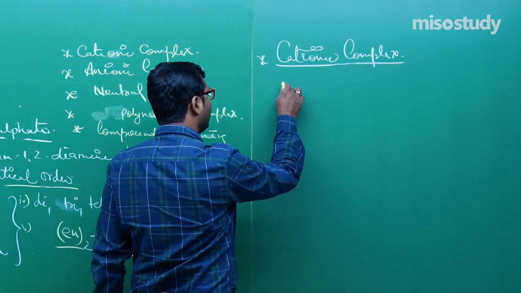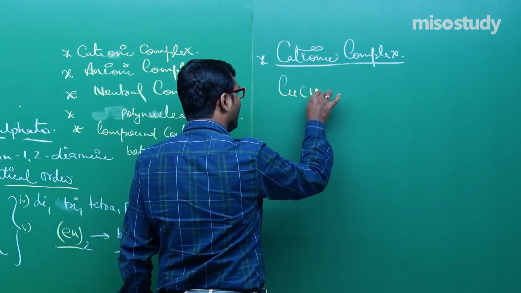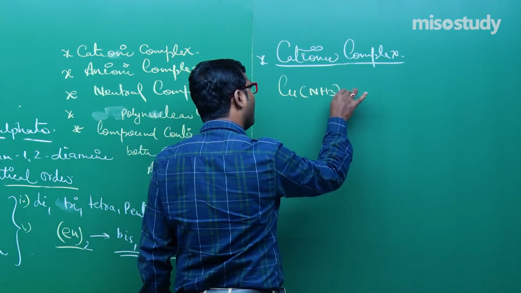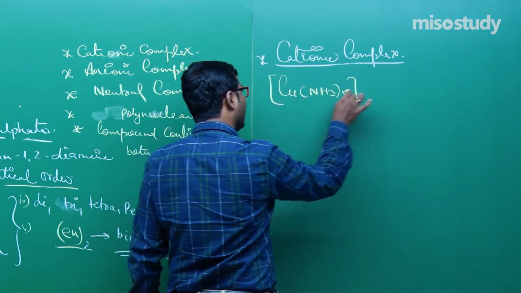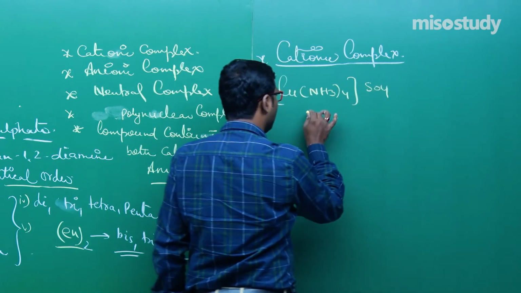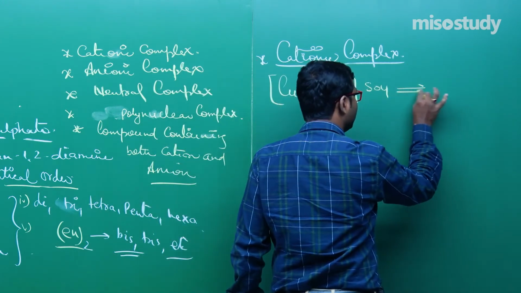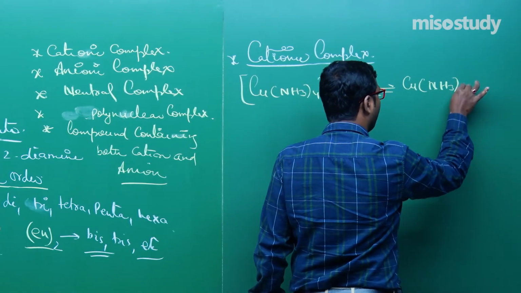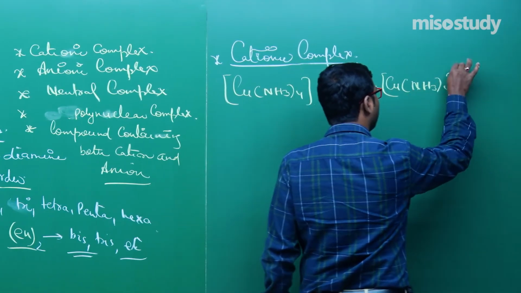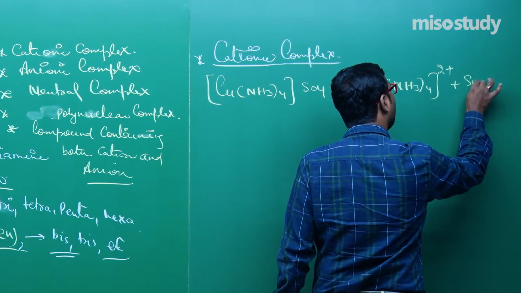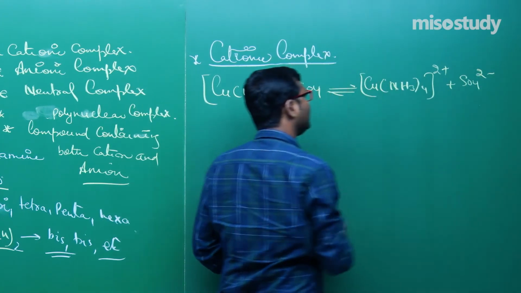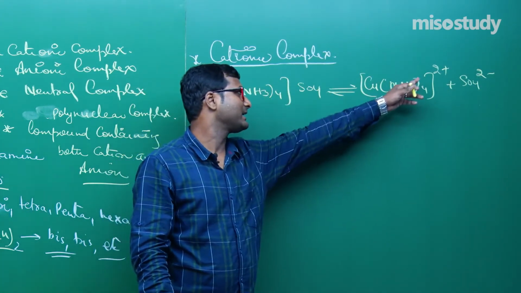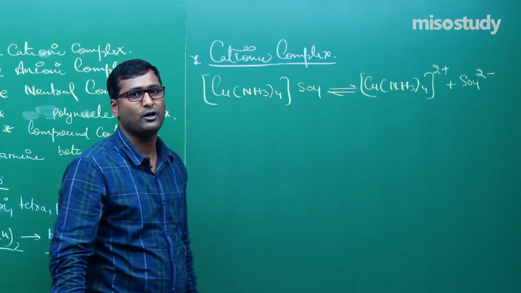Okay. If I write here [Cu(NH3)4]SO4, as we know it will dissociate like this, that is [Cu(NH3)4]2+ and SO4 2-. Clear? So look, the complex ion contains a positive charge. So this is an example of a cationic complex.